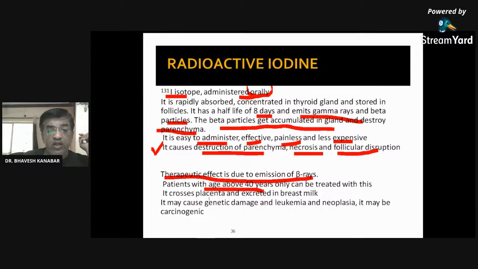Patients above 40 years of age only can be treated with this. It crosses the placenta, is excreted in breast milk, and it may cause genetic damage. So why should patients above 40 years be treated? Because it causes genetic damage, leukemia, neoplasia. It may be carcinogenic also.